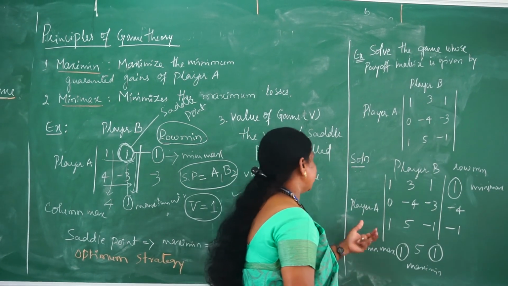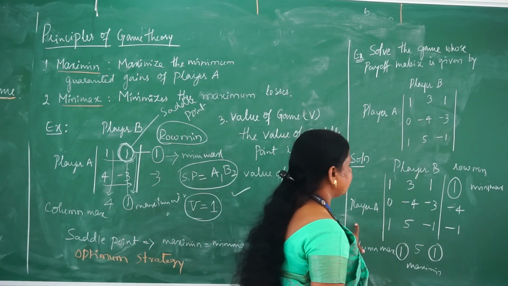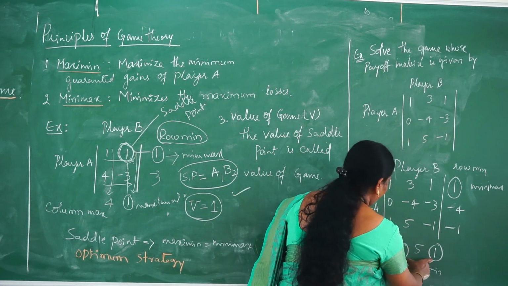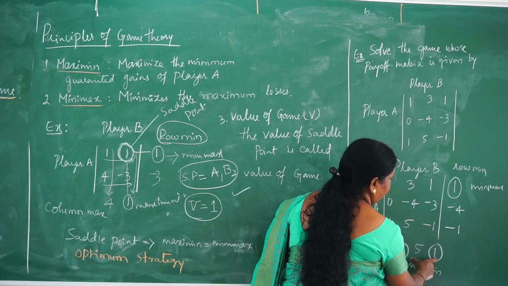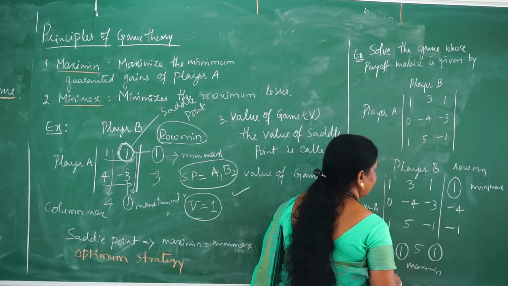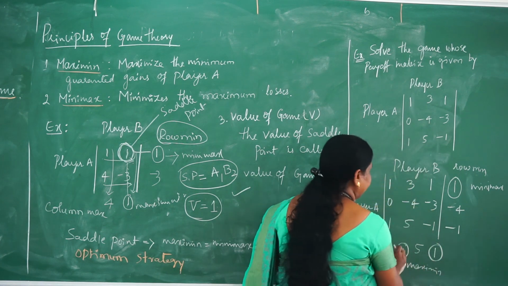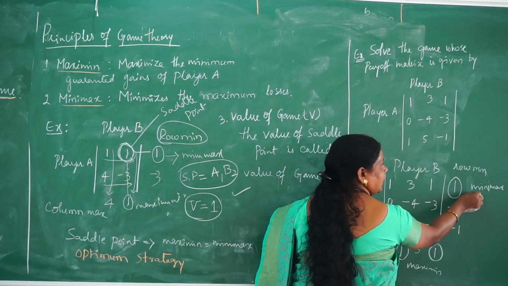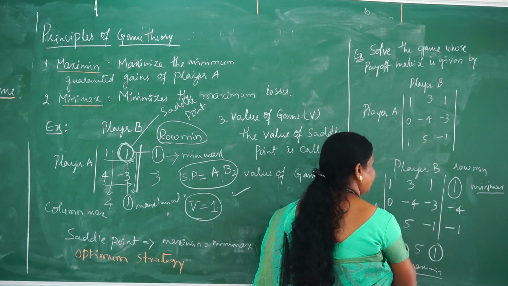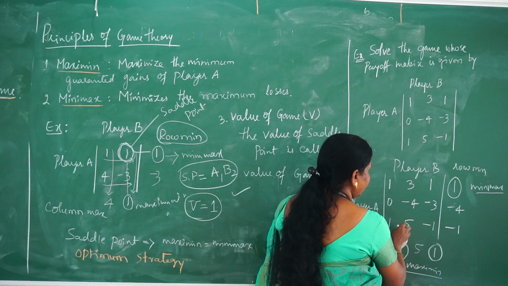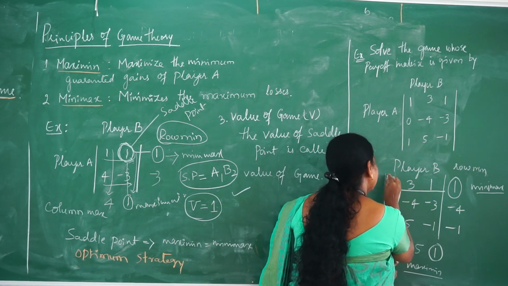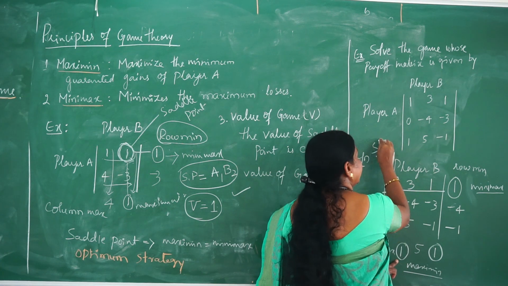So now, how should we find the strategy for this payoff matrix? There are two different strategies here, because in the column maximum we got two minimum values at two different positions. One is at A1, another one is at A3. So first we need to intersect these two points, which are there in the minimax position as well as in the maximin position, to find the saddle point. If I consider this one, it has to intersect like this.